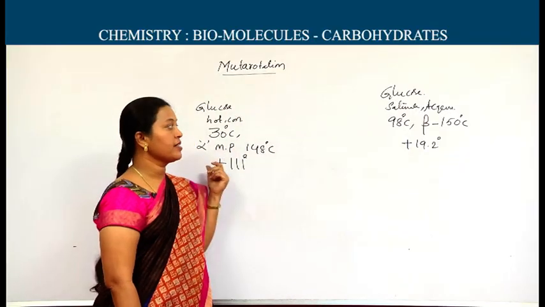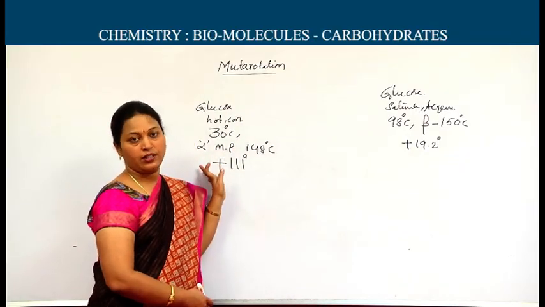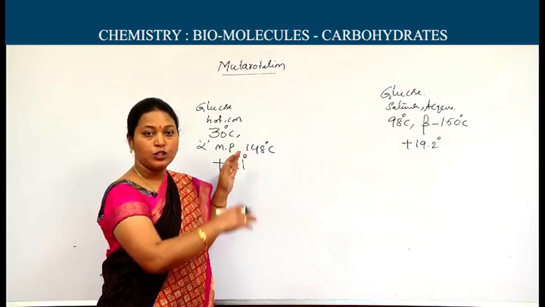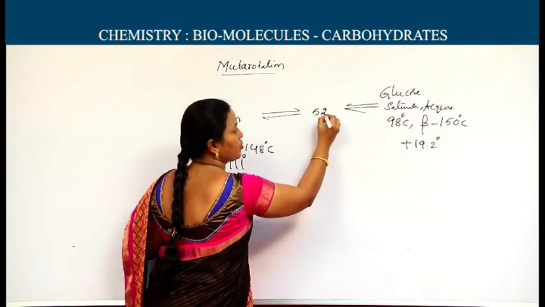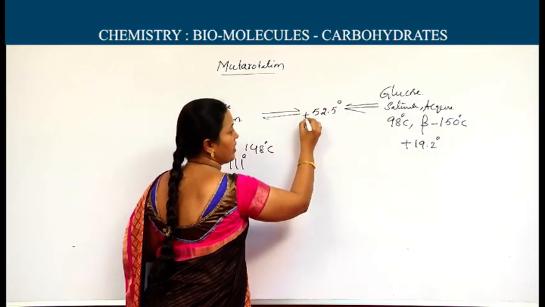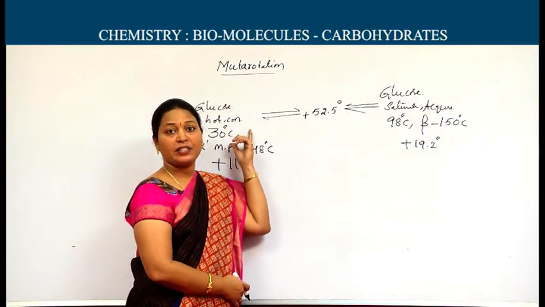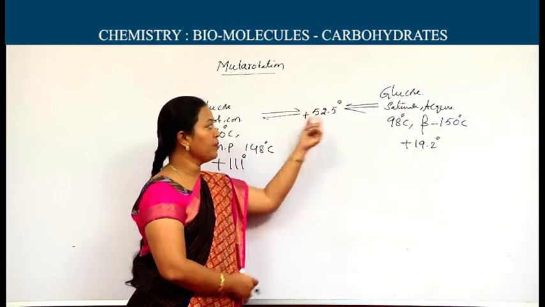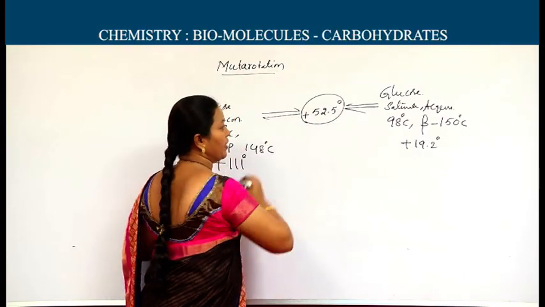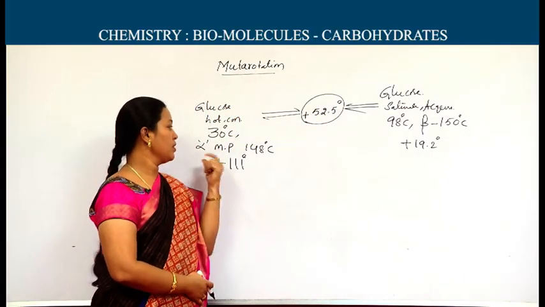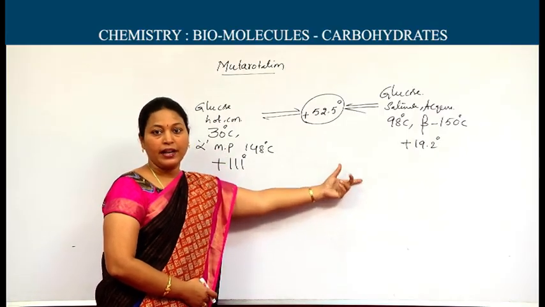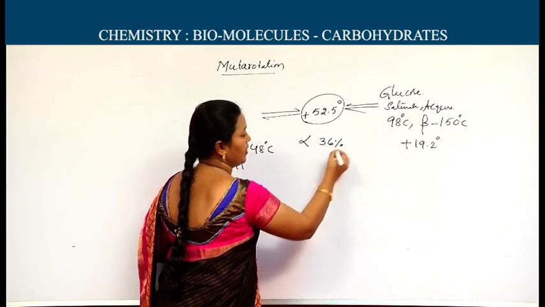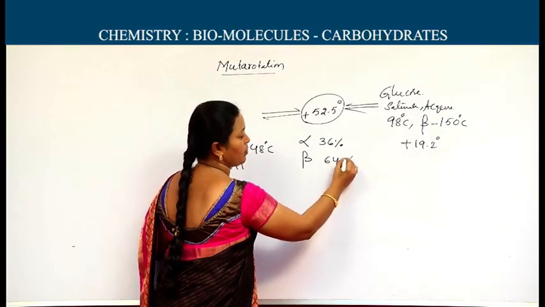When these two are separately taken in aqueous solution at normal temperature, both of them are changing their rotation and showing the constant rotation. Both of them are showing 52.5 degrees of rotation plus. This change in specific rotation of two different forms at equilibrium to 52.5 shows the existence of two different forms. At equilibrium, the mixture of alpha form is 36% and the beta percentage is 64%.